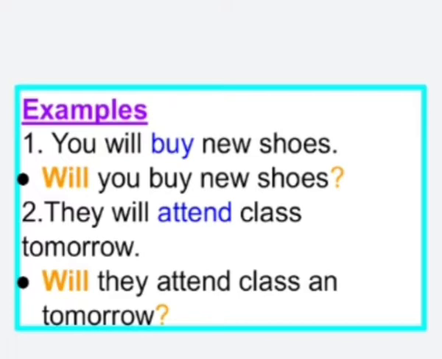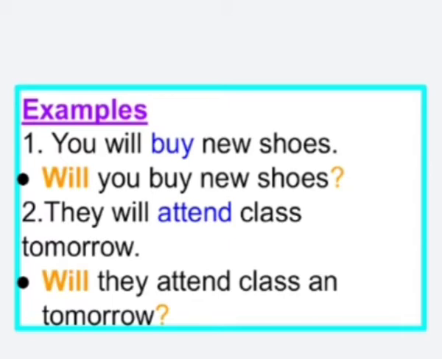And the second example, they will attend class tomorrow. In a question, how should you change it into the question pattern? Will they attend class tomorrow? At the end of the sentence, put the question mark. So the pattern is the same as before: will comes before the subject this time.